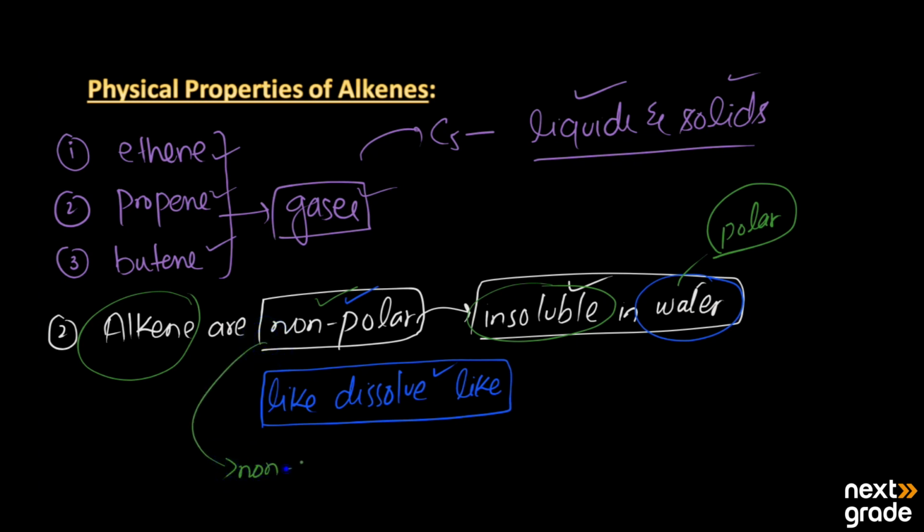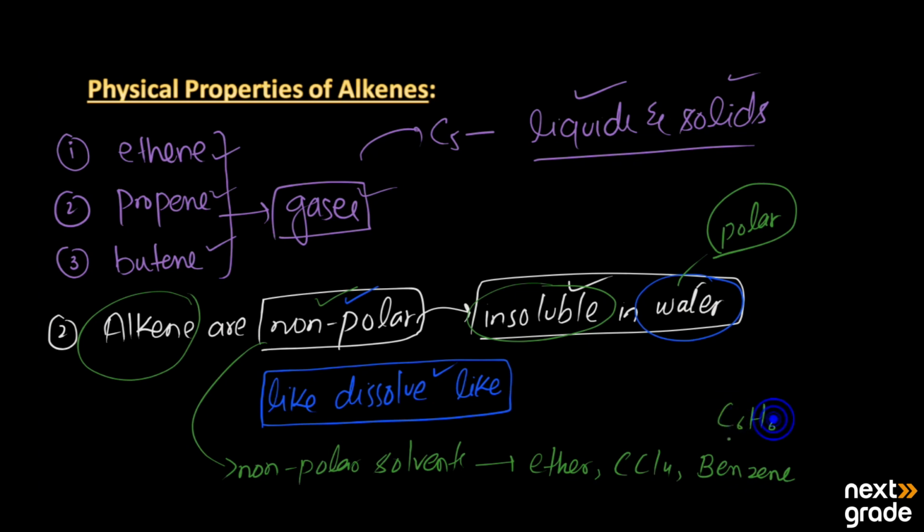The non-polar solvents we have include ether, carbon tetrachloride, and benzene, and the formula for benzene is C6H6.